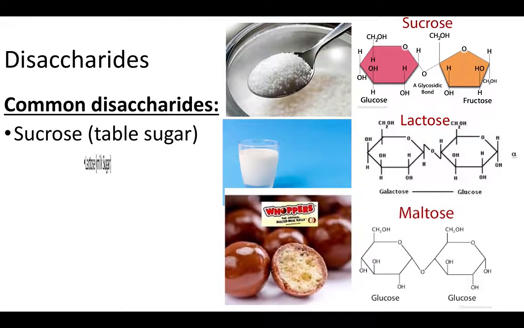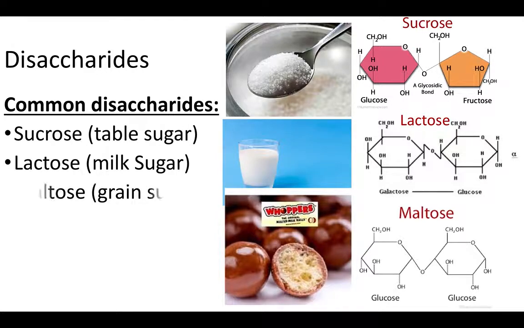Okay. Lactose is milk sugar. You find it in milk. Some people are sensitive to this. They cannot break down lactose. If that's the case, you'd be surprised to know that you're actually normal, and all the people who can break down lactose are the ones who have a mutation. They are mutants. And then the third one is maltose, which is a grain sugar. If you've eaten Whoppers, you've had maltose. If you like Whoppers, then great.